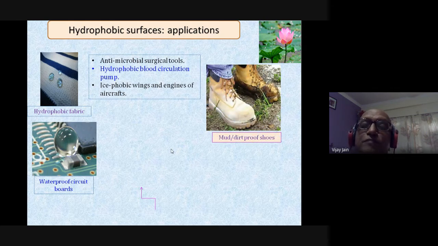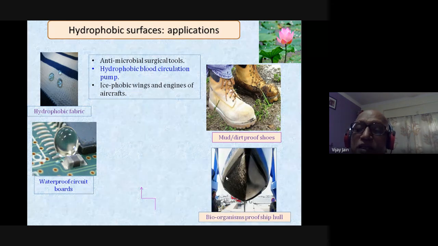Now this is another very important, interesting example. A person goes with shoes, one having the hydrophobic fabric, another normal fabric, and when it goes in the dust or the mud, you can see this shoe has no mud over here, even though it has gone into the mud. But this shoe, which does not have the hydrophobic surface, was also put in the mud, and you can see a lot of mud has adhered on this shoe. So these are some important, interesting applications of hydrophobic surfaces.